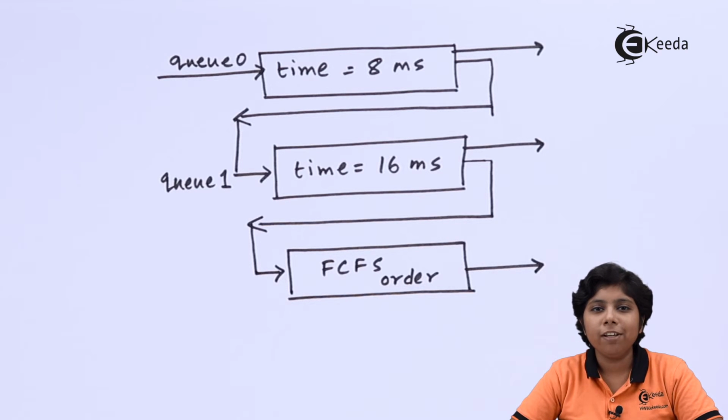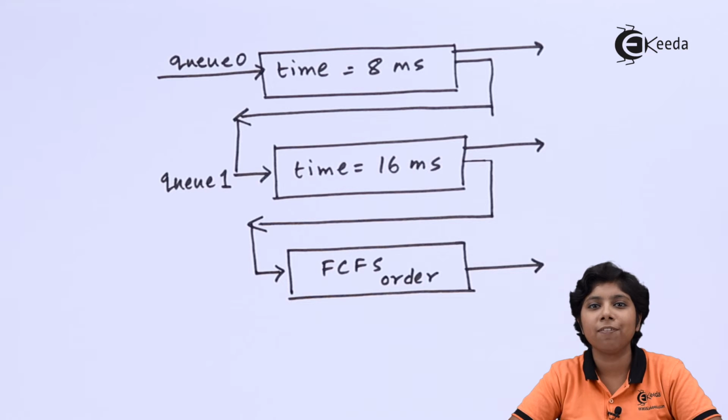In this way, Q0, Q1 and Q2 will be emptied for the processes to complete all their operations. The multi-level feedback queue scheduling algorithm gives the first and highest priority to the processes that need a time quantum less than or equal to 8 milliseconds. That is a very short CPU burst that will get into Q0, finish its execution and go off for the next IO burst. Now if it does not finish its execution, as we said earlier, it will be moved to Q1.